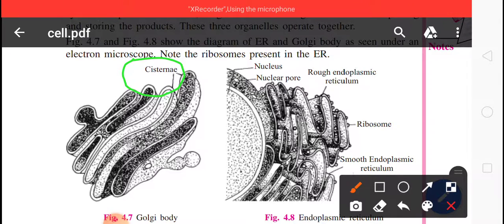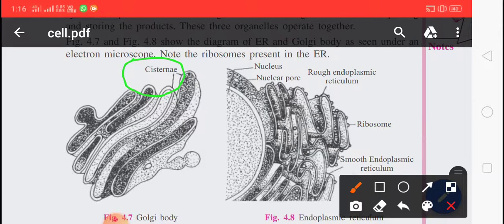A Golgi stack has a convex cis face and a concave trans face. So it has a cis face and a trans face. The cis face is the flattened face of the stack.